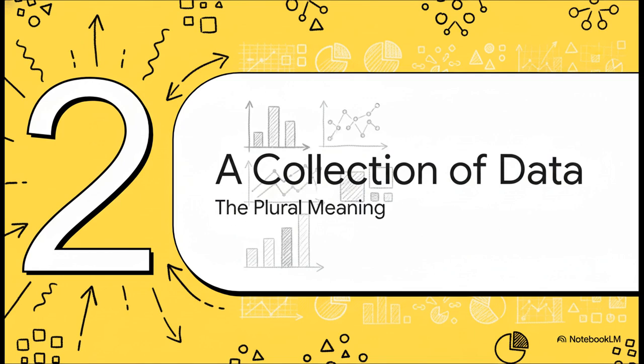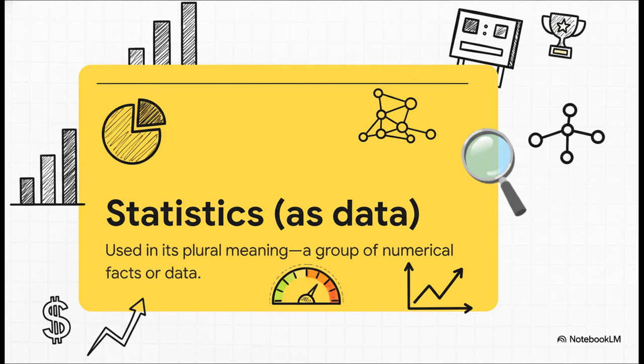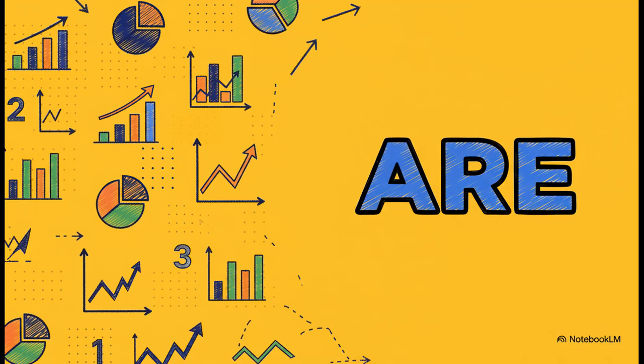Okay, part two. Let's build on that. Now we're asking, what are statistics? Did you catch it? We switched from the singular is to the plural are. Now, this is the one you probably hear all the time in everyday life. When a news report talks about economic statistics or a sports announcer goes over a player's stats, they're talking about a whole bunch of numbers, right? A collection of data. And the grammar, well, it just makes sense.